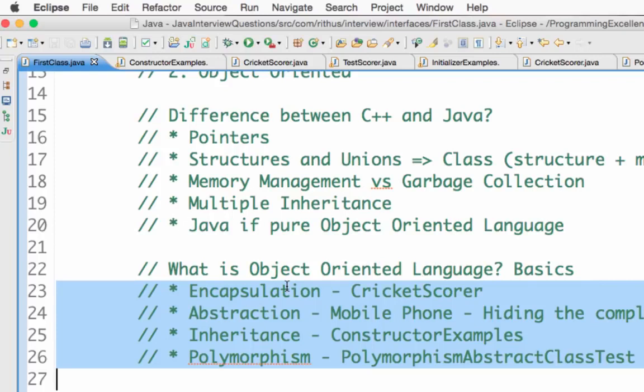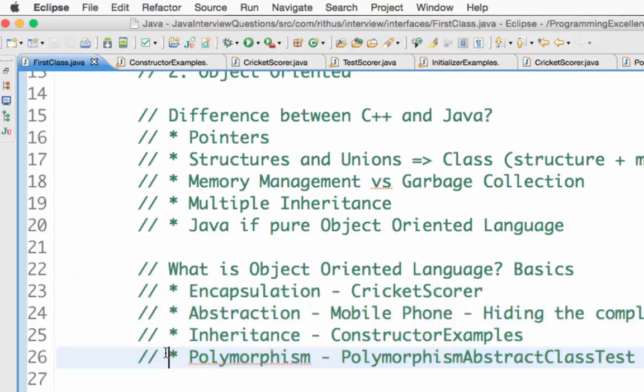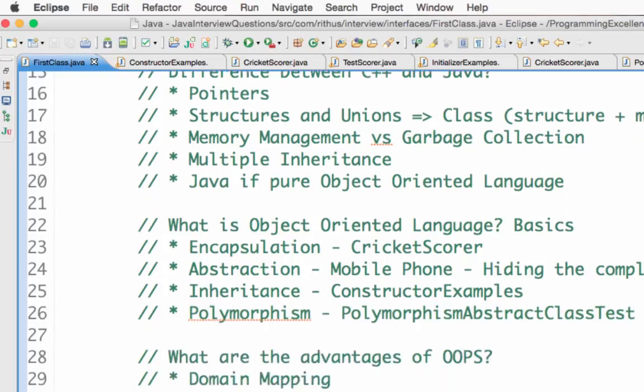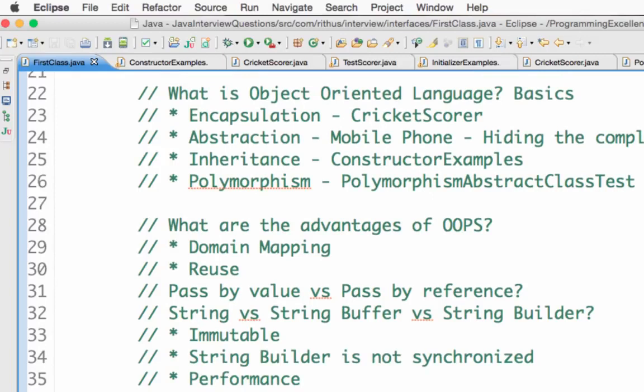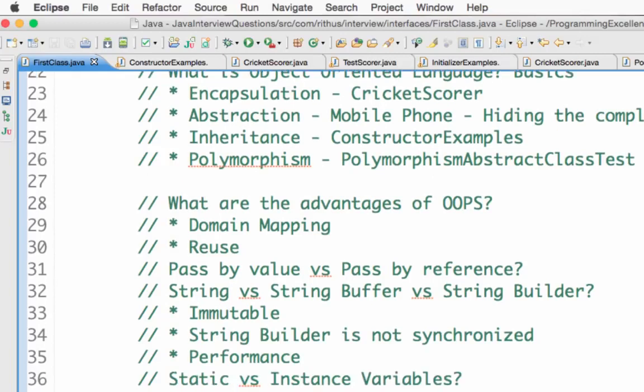Polymorphism is same code creating different behavior based on the content of the reference variable. The behavior exhibited is different. So that's basically what polymorphism is. Those are the important things about object-oriented languages.